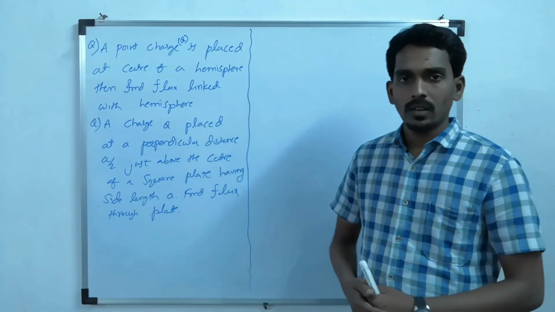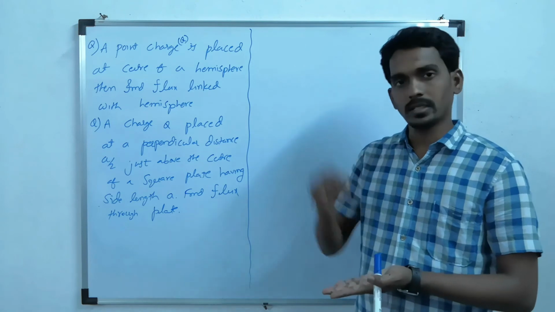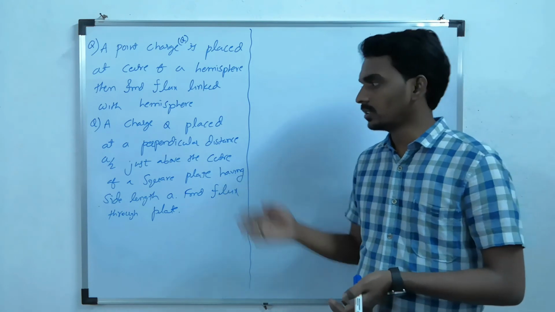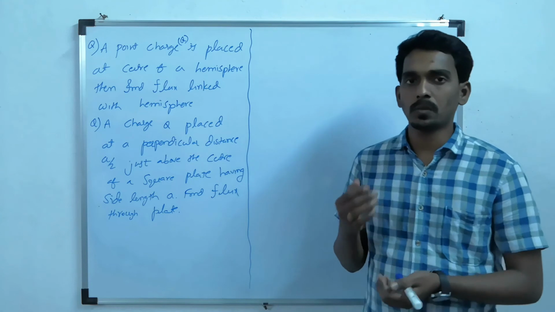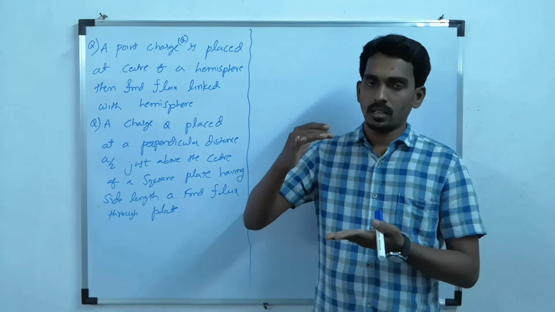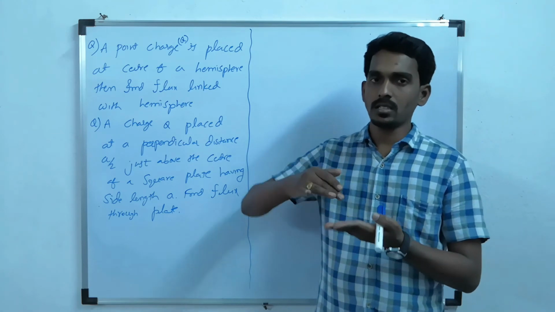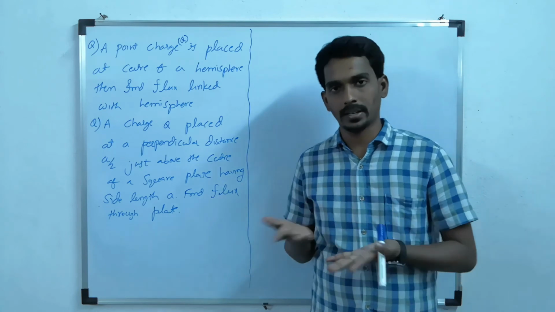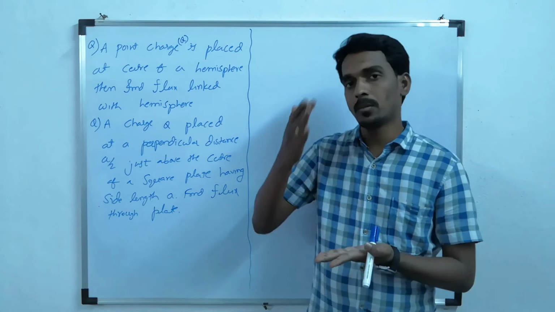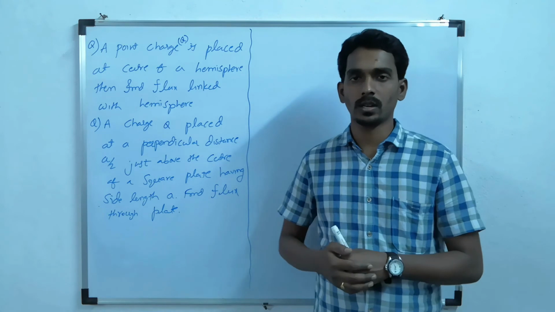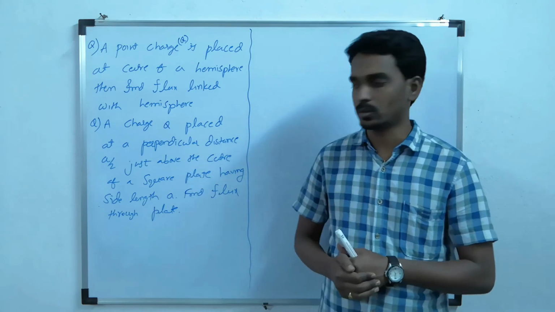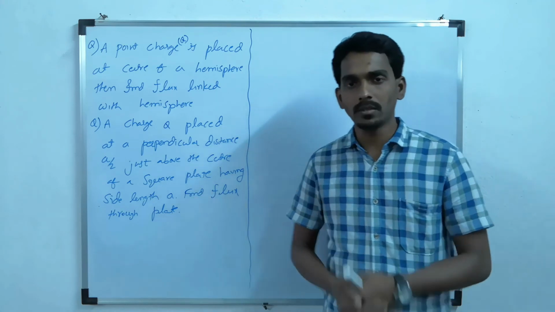One is when a point charge is placed at the center of a hemisphere, and another one is when a point charge is placed just above the center of a square plate at a distance a by 2, where a is the side length of the square plate.